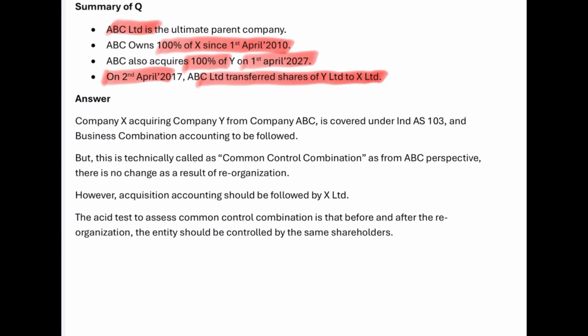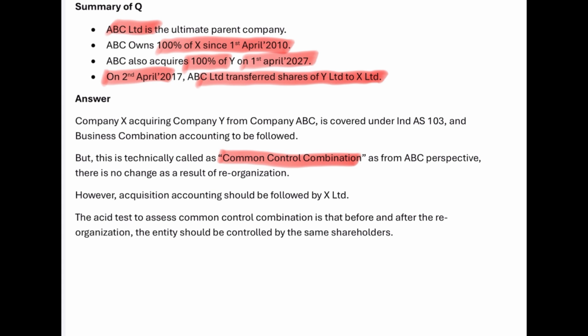Here company X is acquiring company Y from company ABC, which is squarely covered under Ind AS 103, and business combination accounting is to be followed. But this is technically called a common control combination, as from ABC's perspective there is no change as a result of this reorganization.